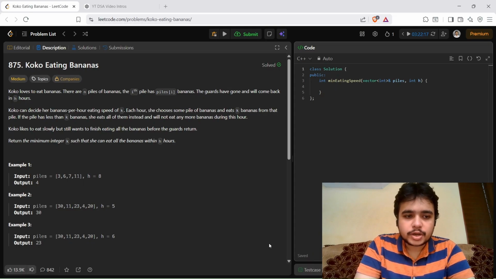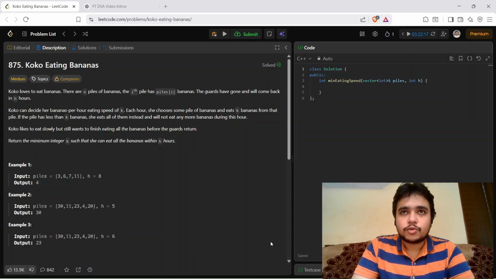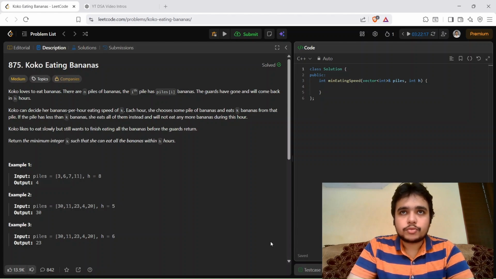For checking the speed, we will first create a function check in which we iterate through the whole array. We keep a count variable to which we add the hours. If the pile is divisible by the eating speed, say we have chosen speed 4 and there are 8 bananas, then Coco will take 2 hours to complete it.